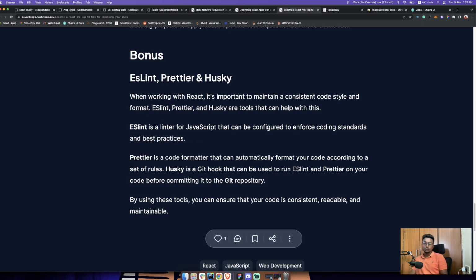So we'll say git add all your files. When you do git commit and hit enter, it won't actually commit. Okay, this Husky will run first. It will check the ESLinting, it will check the Prettier, it will check all the rules, it will check whether you're following the code or not. And if you want to run the tests before committing, you can do that here as well.